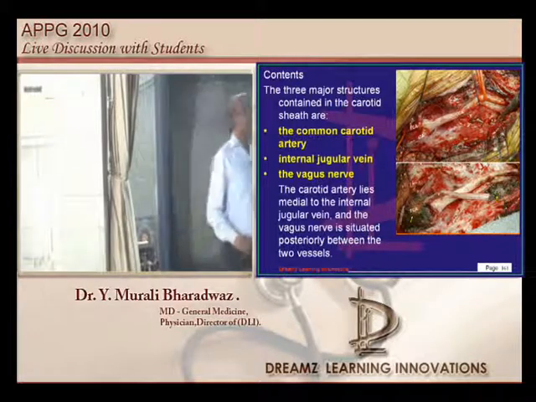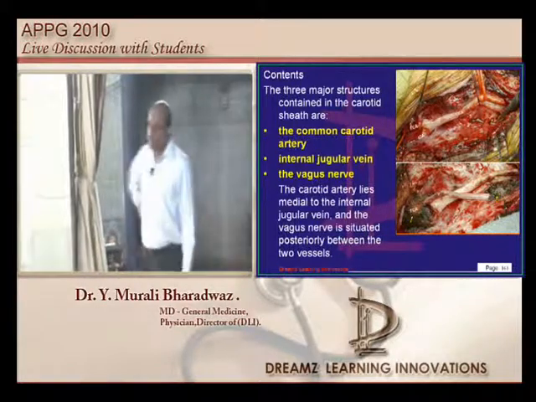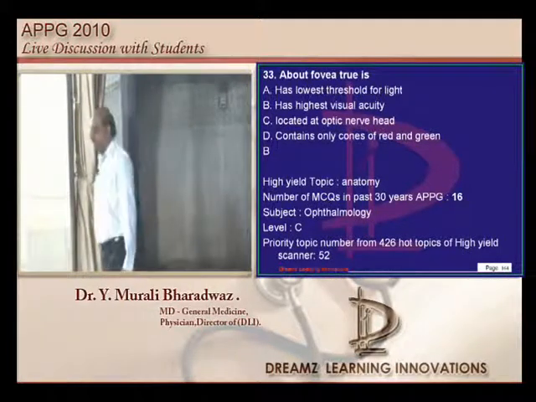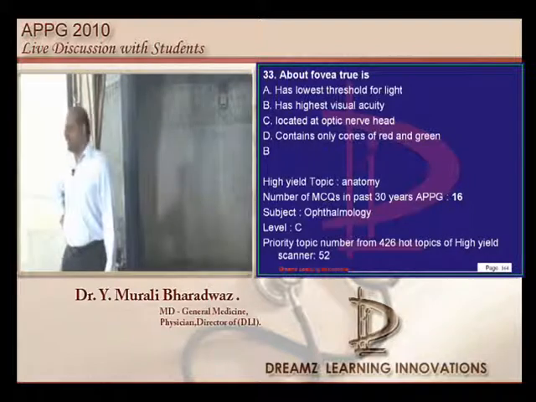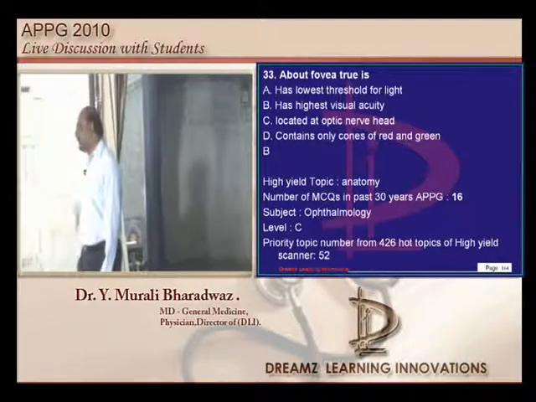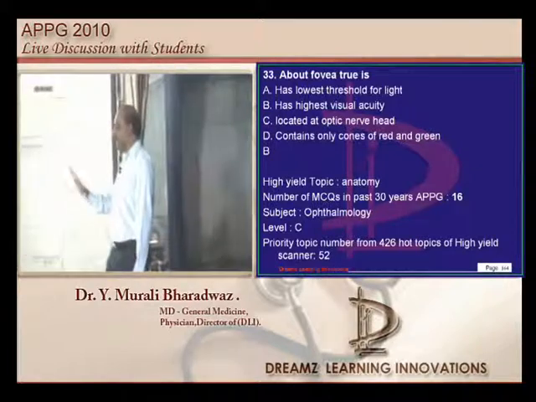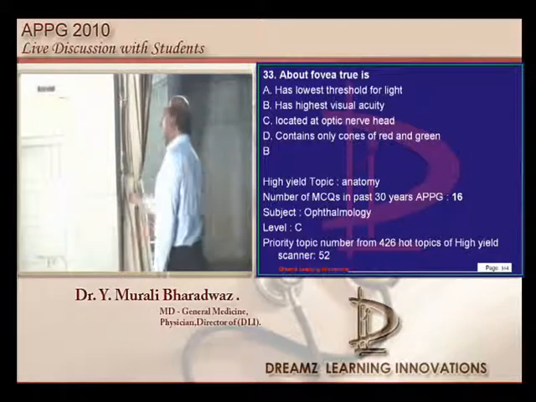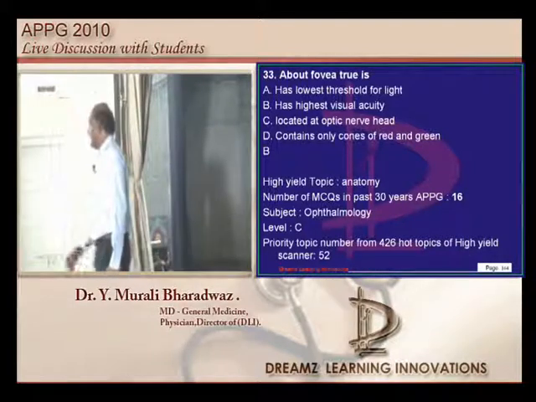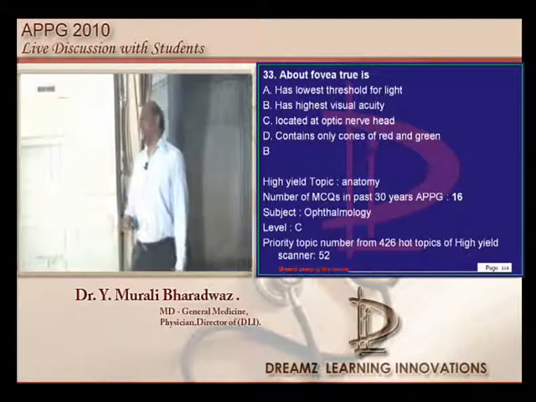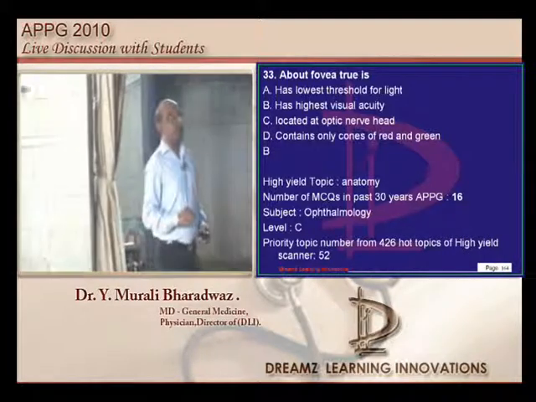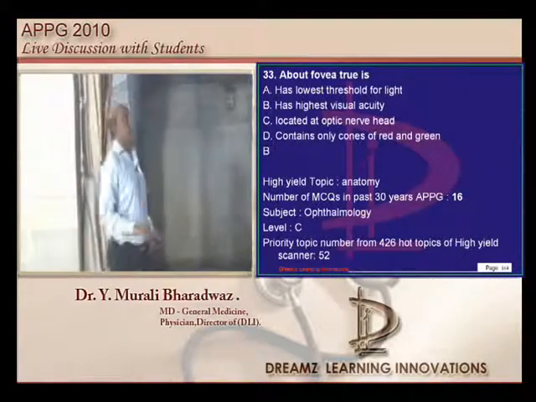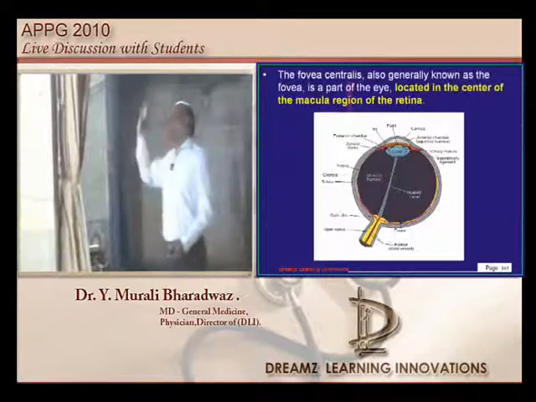So you should be sure: common carotid artery, internal jugular vein, vagus nerve, these are the components of the carotid sheath. With regard to the fovea, when we say fovea, suddenly I remembered our MBBS JIPMER entrance. First time I learned what is a fovea was after coming out of the exam hall, JIPMER MBBS level, not MD level.